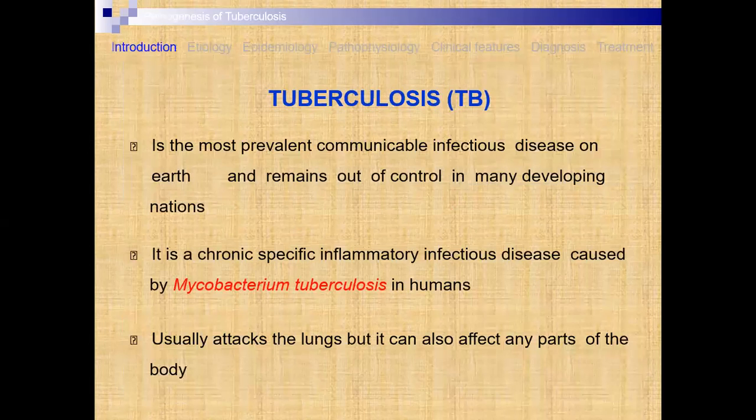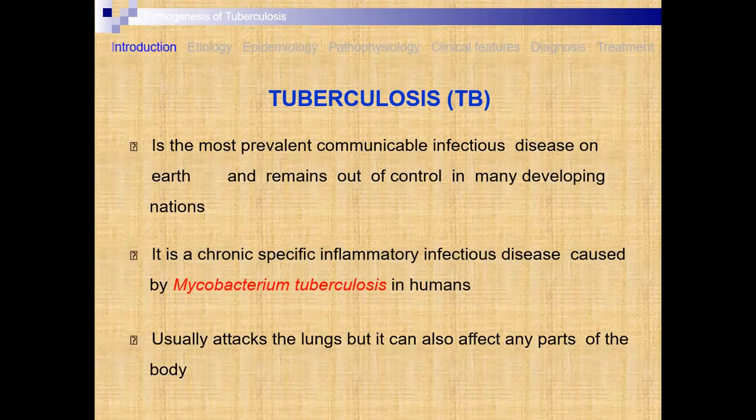Tuberculosis is the most prevalent communicable infectious disease on earth, and it remains out of control in many developing nations. Most people suffer from this particular TB, and the treatment is not short term; long-term treatment is required. The treatment is also costly. Sometimes operations are performed to remove the clot.